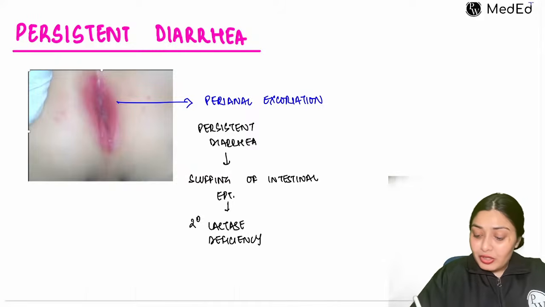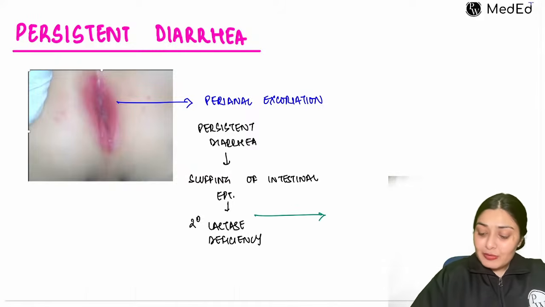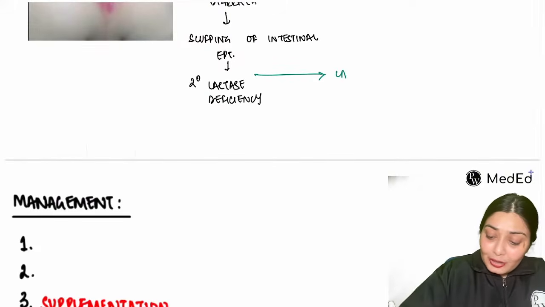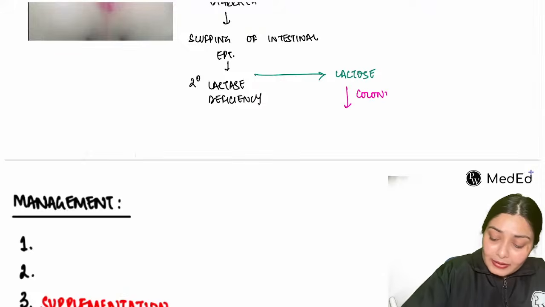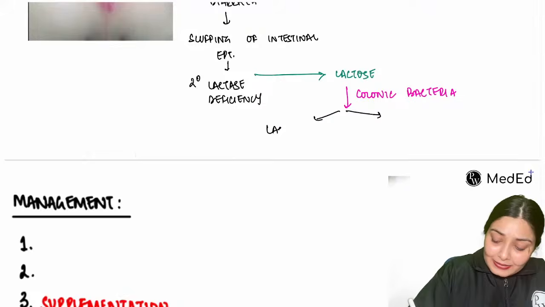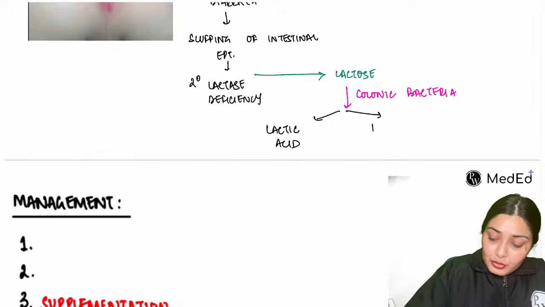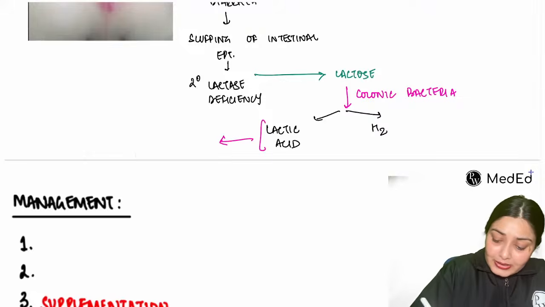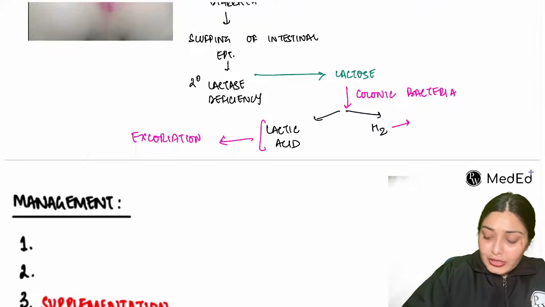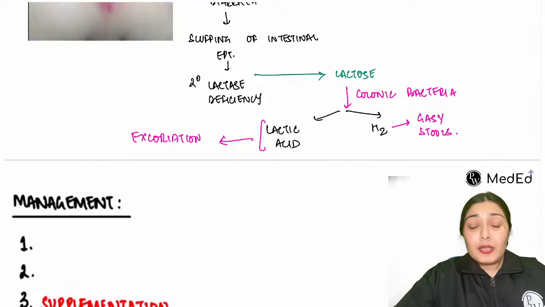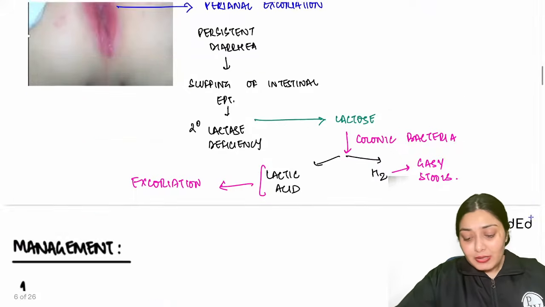So what is going to happen when the child takes milk? The lactose in the milk would be acted upon by my colonic bacteria, and that would be converted into lactic acid and hydrogen gas. This lactic acid causes this excoriation, and the hydrogen gas will produce gassy stools. So this is nothing but your persistent diarrhea.